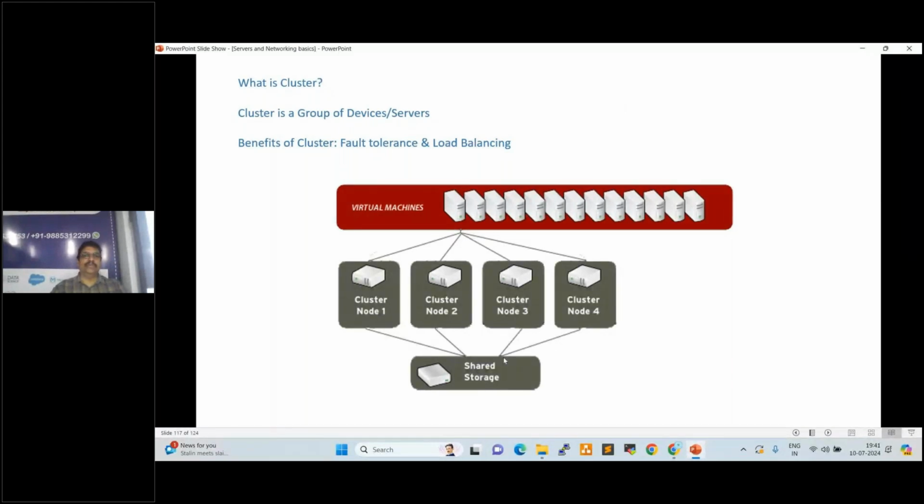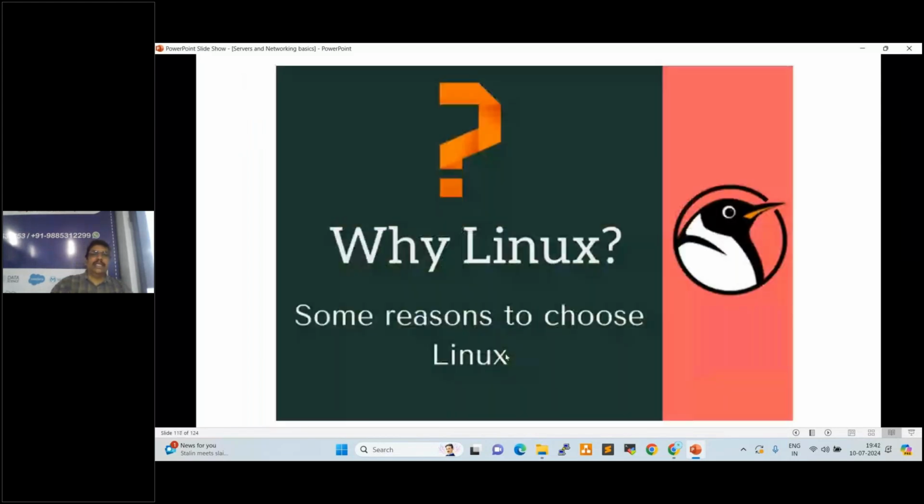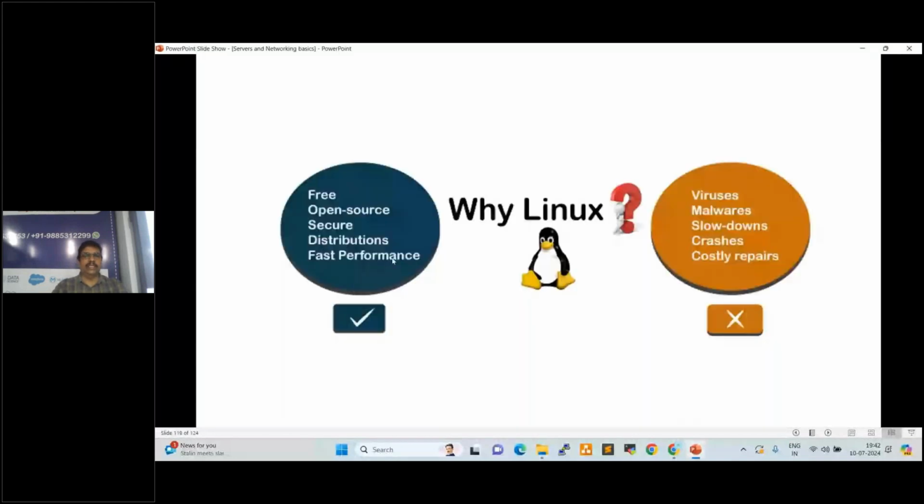Next one, why Linux? Why are project teams widely using Linux in data centers? On the server side we always use Linux, right? On the desktop and laptop side, we use Windows. Most organizations use Linux for the server side. What are the advantages of Linux here? It is free, open source and secure. Many distributions are available, and it has fast performance.